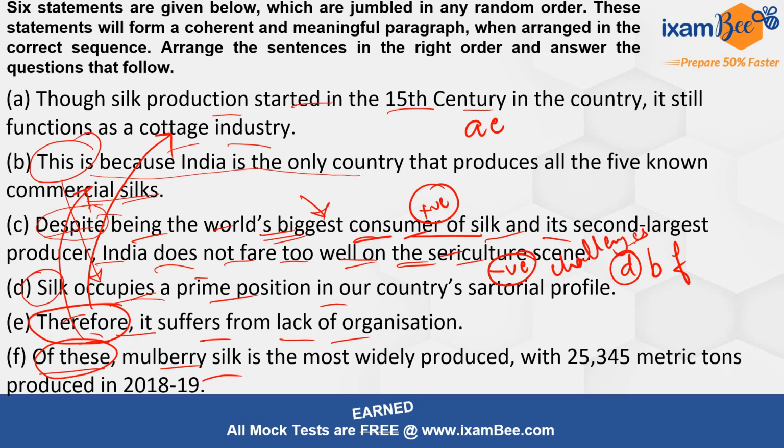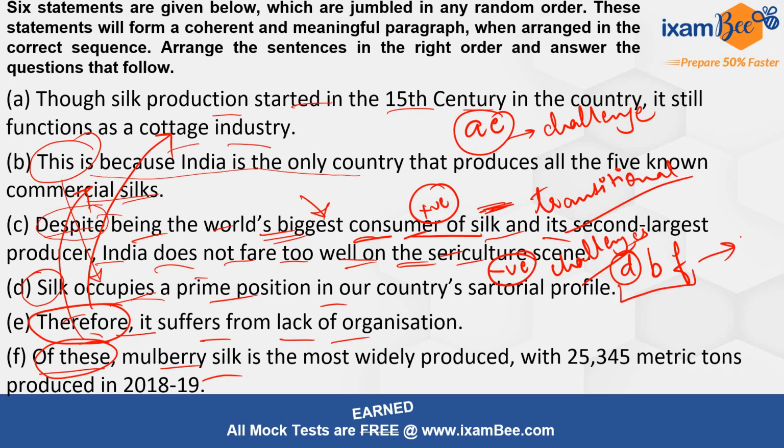Now the rest of the sentences, A and E, are also addressing these challenges. Before this sentence, everything positive about silk was talked about. This sentence is special because it is the transitional sentence, right? Why? Because it is helping the paragraph make a transition from all positives to the challenges, right?